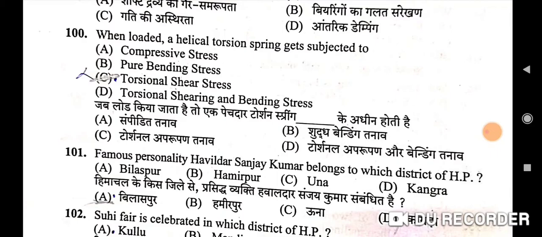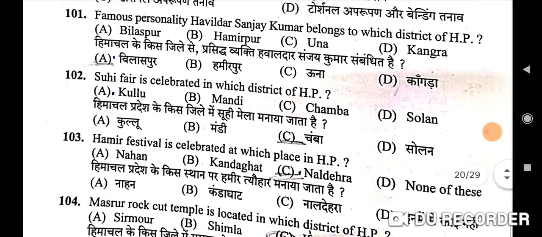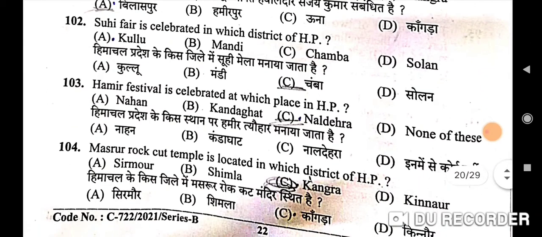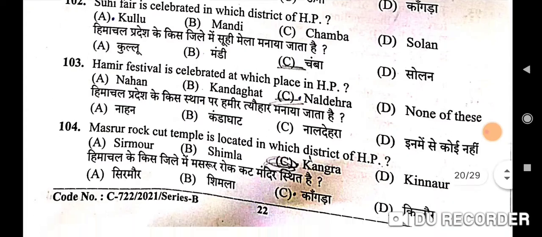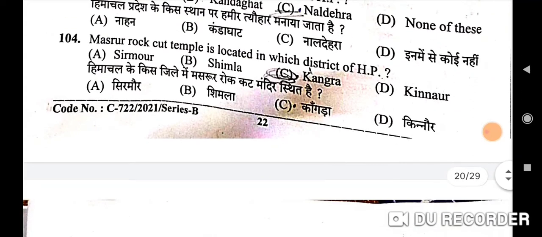Next question is famous personality Havaldar Sanjay Kumar belongs to which district of Himachal Pradesh? So here correct option is A, Bilaspur. Next is Suhi fair is celebrated in which district of Himachal Pradesh? So here correct option is C, Chamba. Next question is Hamir festival is celebrated at which place in Himachal Pradesh? So correct option is C, Naldehra. Next, Masroor rock cut temple is located in which district of Himachal Pradesh? Correct option is C, Kangra.